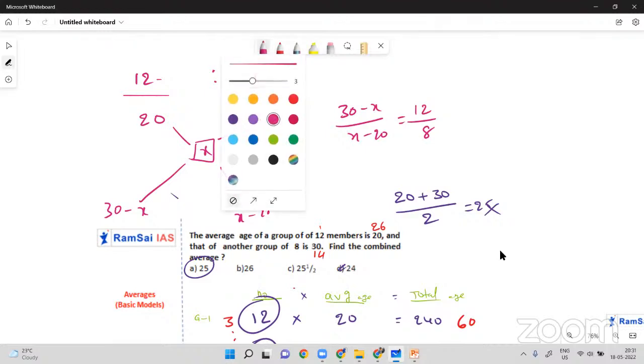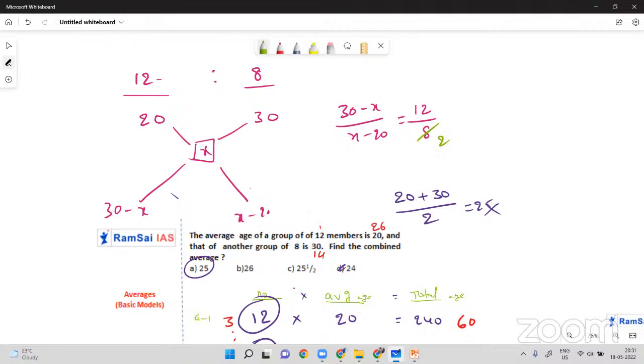Can anybody solve this? 4 2s, 4 3s, and do cross multiplication. 60 minus 2x equal to 3x minus 60. My bad, somewhere I made a mistake. Oh, my bad. Yeah, correct only. From this we can write,